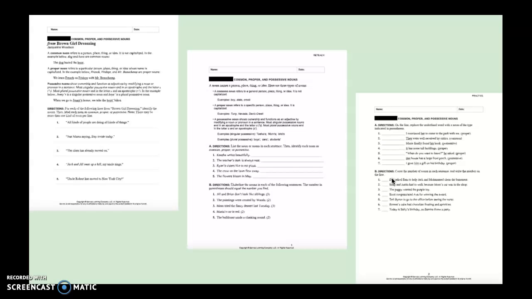So Dad is 1, Sam is 2, Jack is 3, Muhammad is 4, and basement is 5. So you would write a 5 on that line. And you'll go through each sentence in the rest of the section in the same way. Circle or underline the nouns and then write how many nouns you found for that sentence on the line.